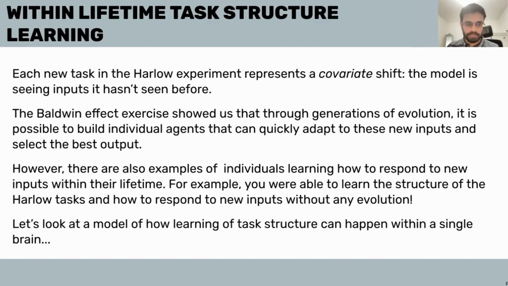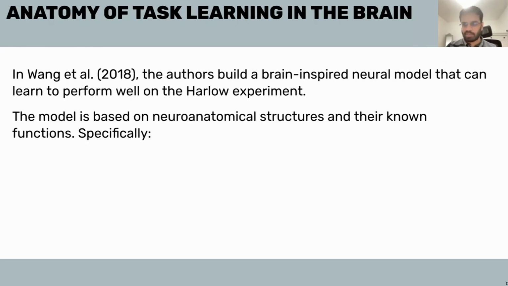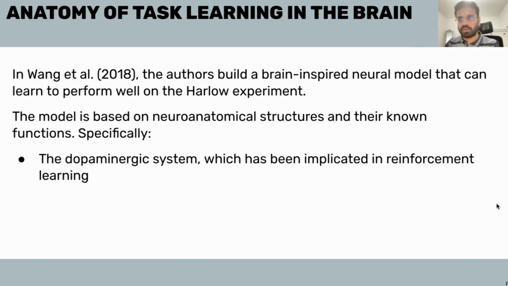So how would that happen? This has been studied. The idea is that there are some neuroanatomical structures and they have particular functions and they coordinate with each other in a way that you can do this kind of meta learning within an individual's lifetime. So the relevant paper here is Wang et al. 2018. You can find the link in the tutorial. They talk about two systems.